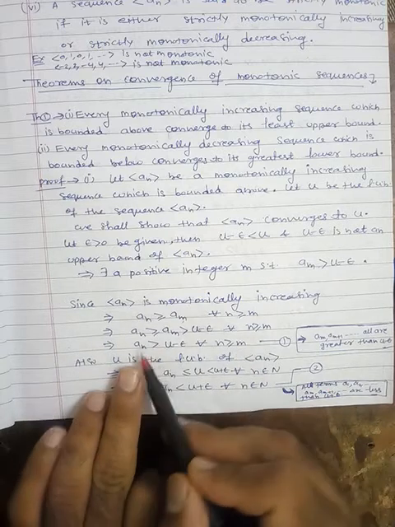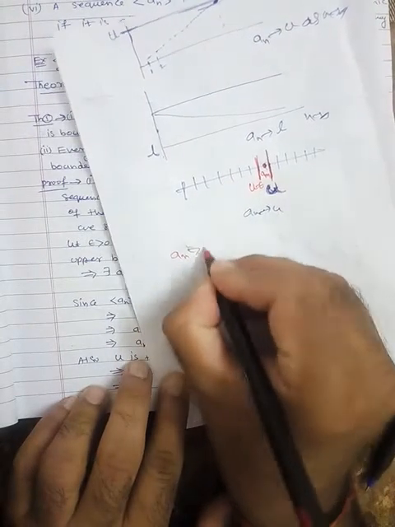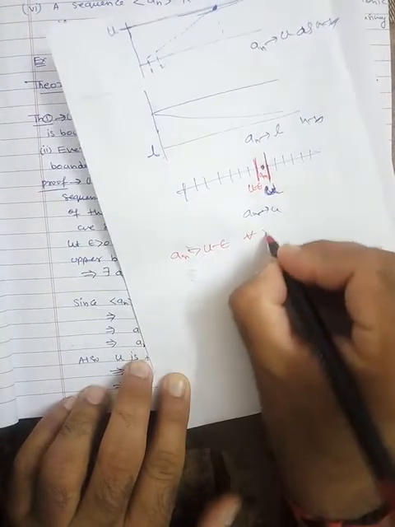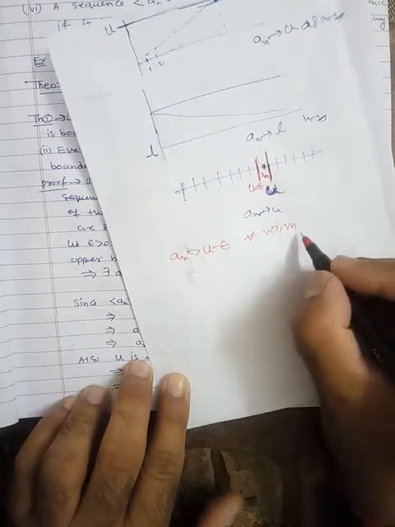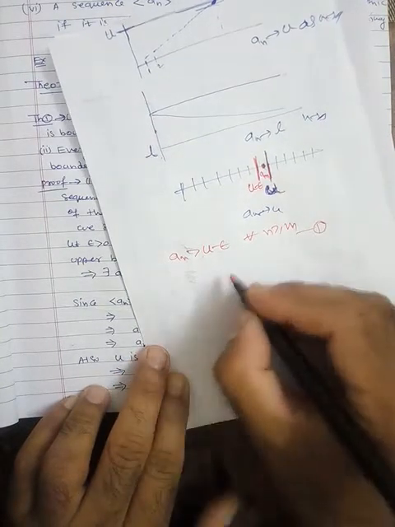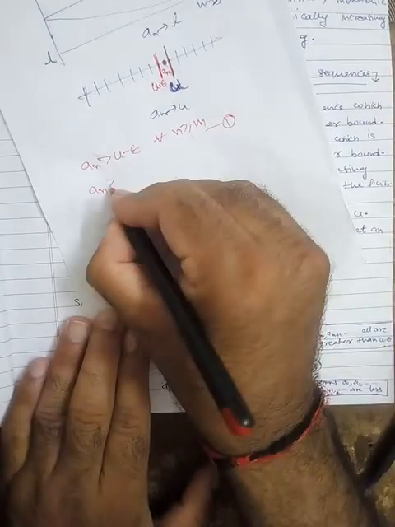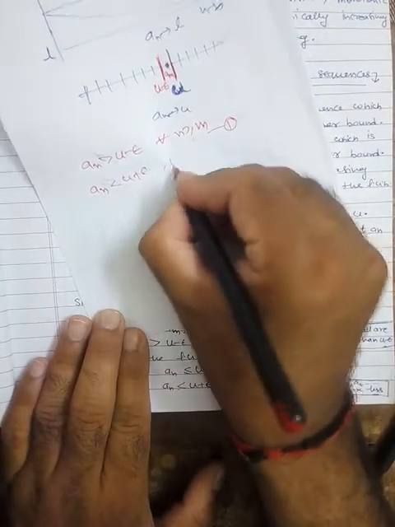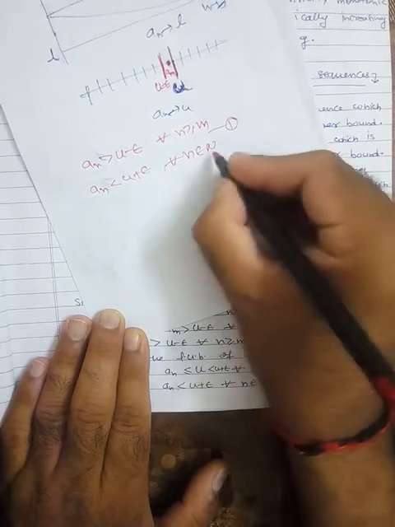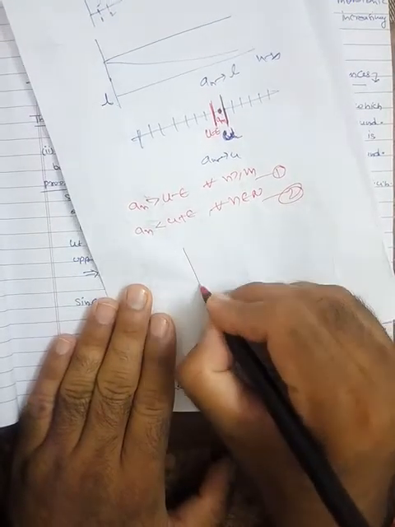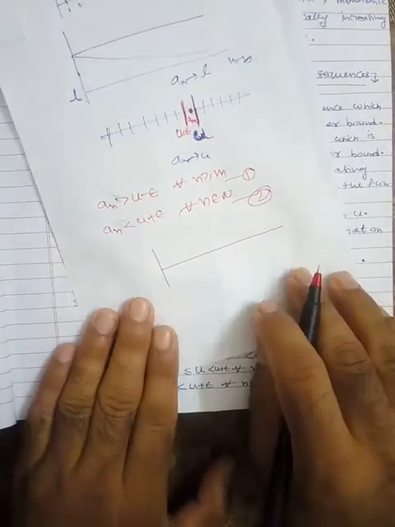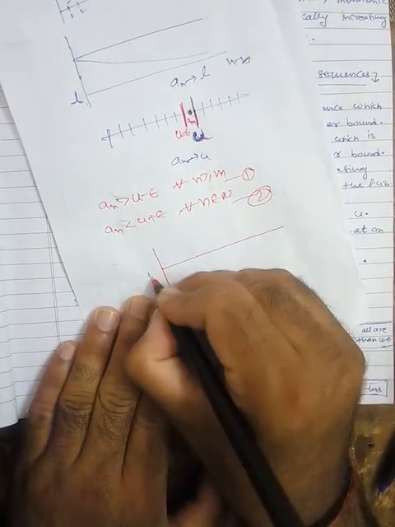So now equation number 1 says that an is greater than u minus epsilon for all n greater than or equal to m. This is equation number 1. And equation number 2 says an is less than u plus epsilon for all n belonging to N. Now understand the meaning of these two equations. This is the graph. Suppose this is u.